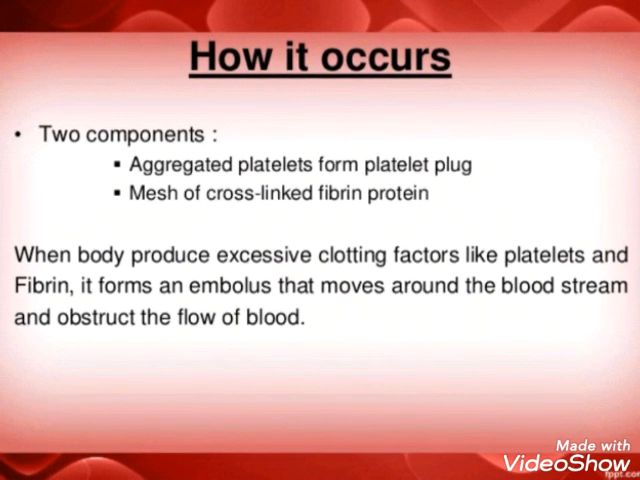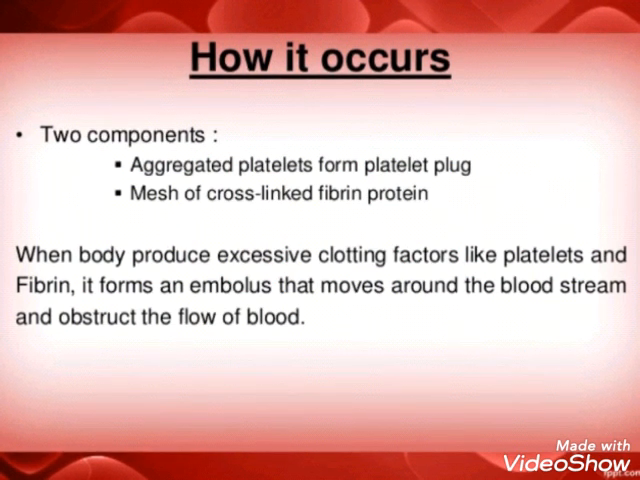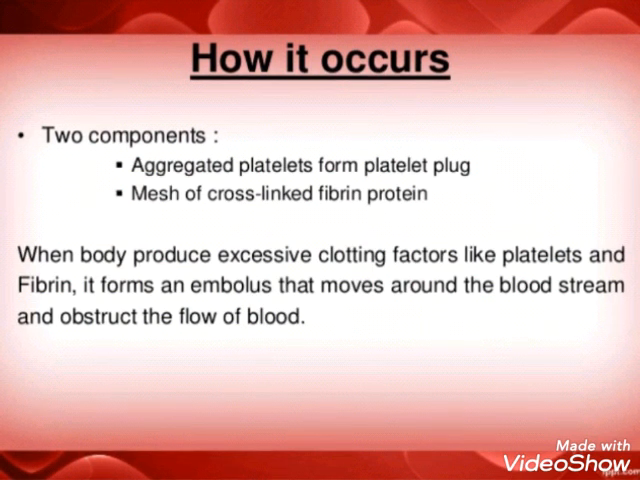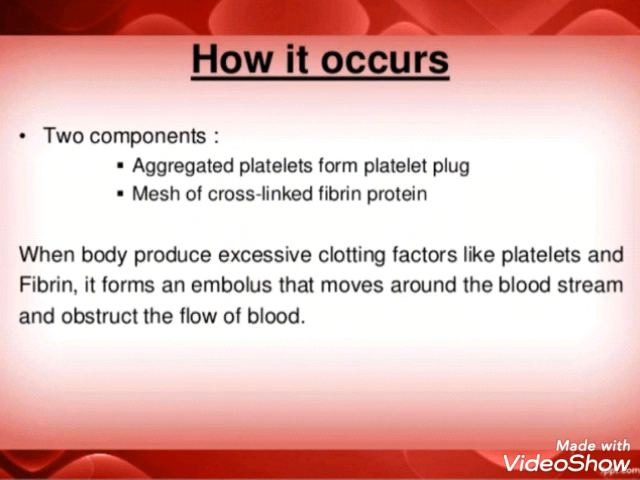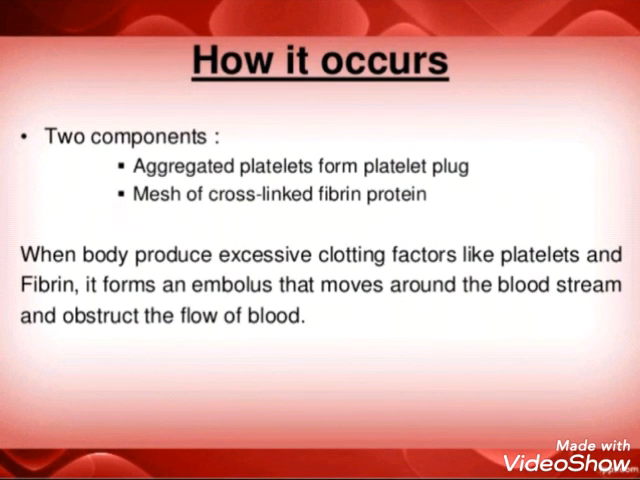When blood produces excessive clotting factors like platelets and fibrin, it forms an embolus that moves around the blood system and obstructs the flow of the blood. So as I told, it is like an iceberg. It will be floating, and where the space is narrower, it gets obstructed and it obstructs the blood flow.